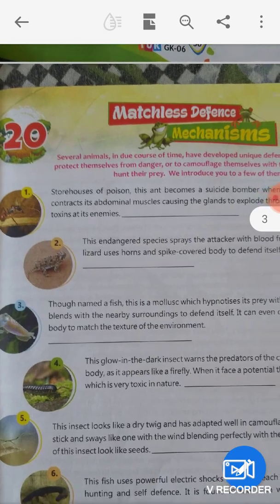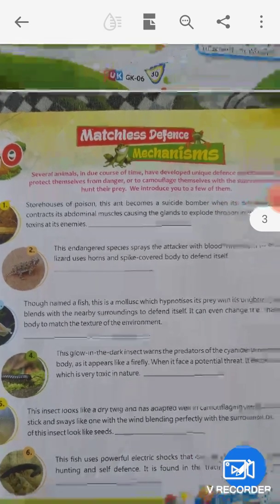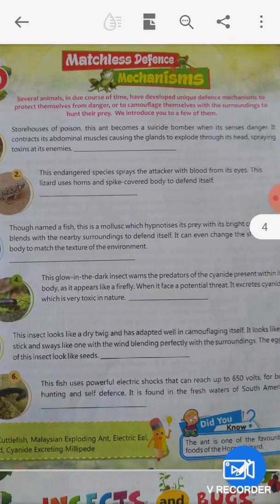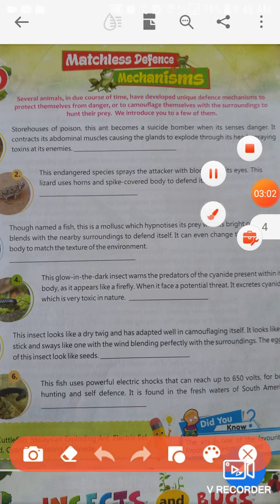matchless defense mechanisms. We should know about the mechanisms. Okay guys, we should know about the mechanism. Here several animals in due course of time have developed unique defense mechanisms to protect themselves from danger or to camouflage themselves with the surroundings to hunt their prey. We introduce you to a few of them.